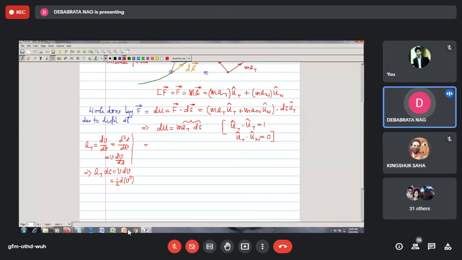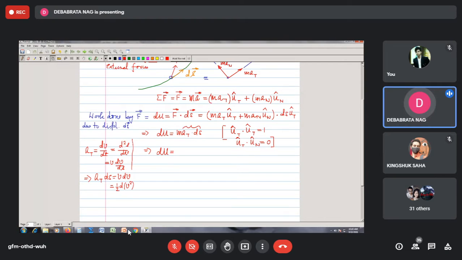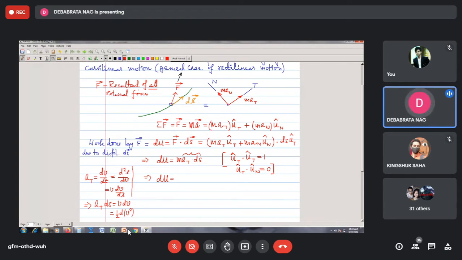So the work done by all these external forces acting on the particle, remember F bar is the resultant of all external forces, should be equal to m into d of half v square.